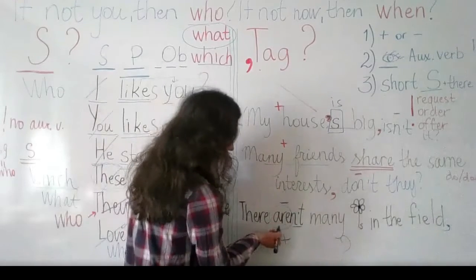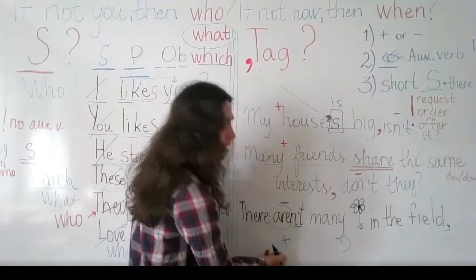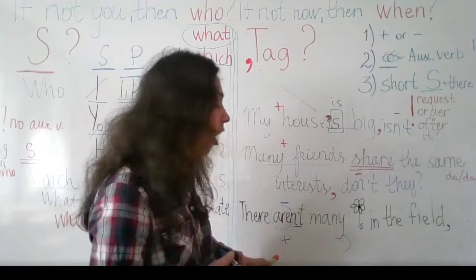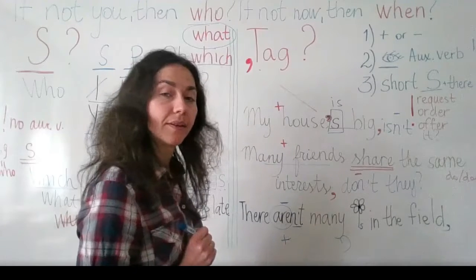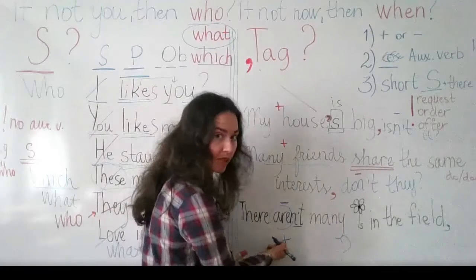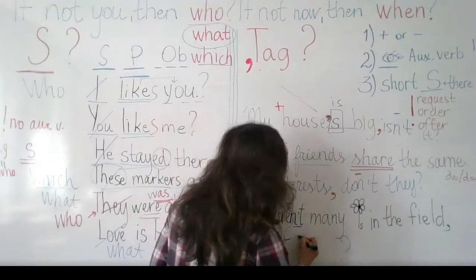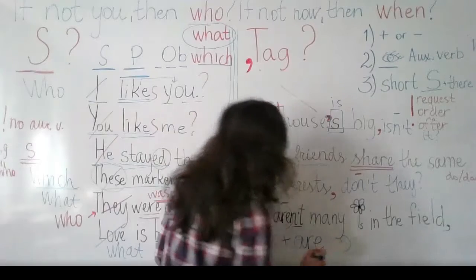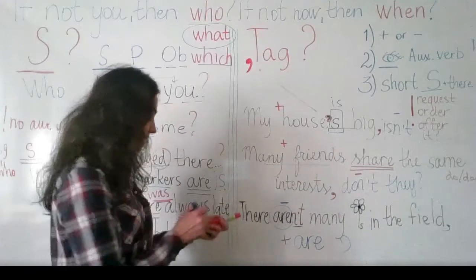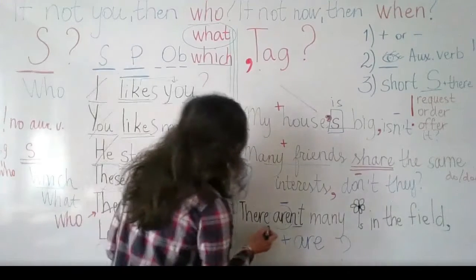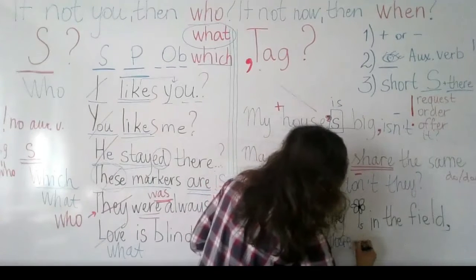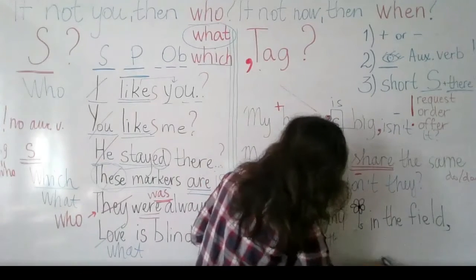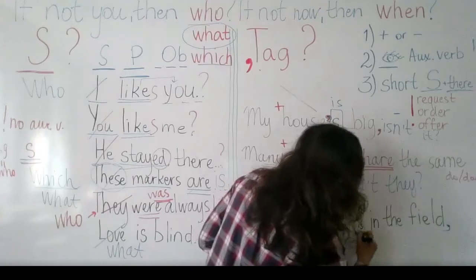So you understand that we use are, but should I write aren't or only the are form? Are, because it has to be positive. You're right. So here I write are, there. Are there? And here we have this question mark.